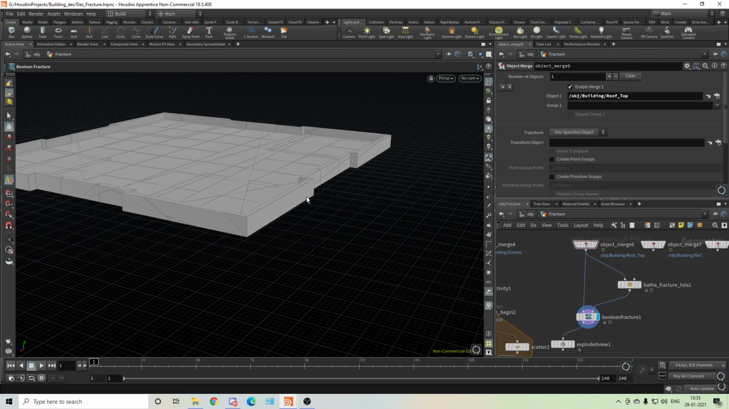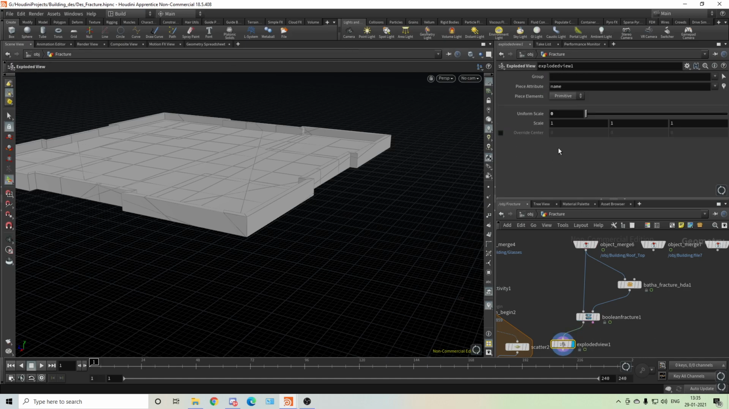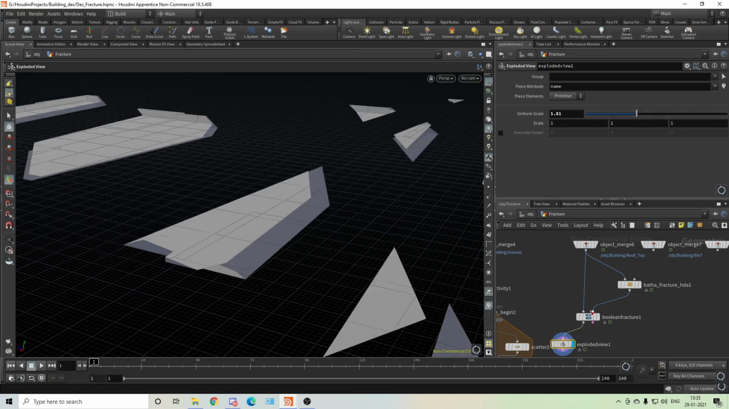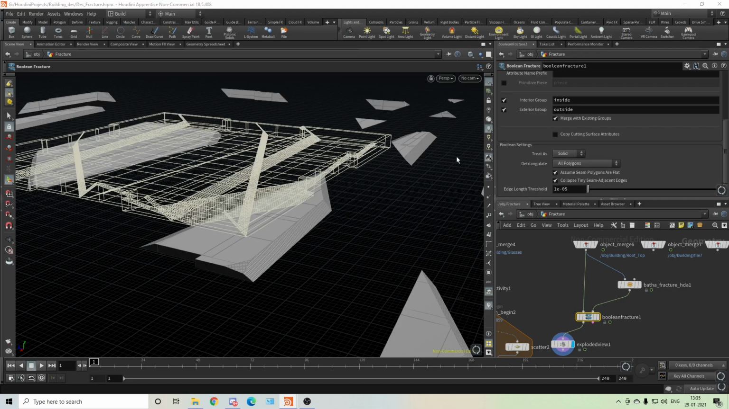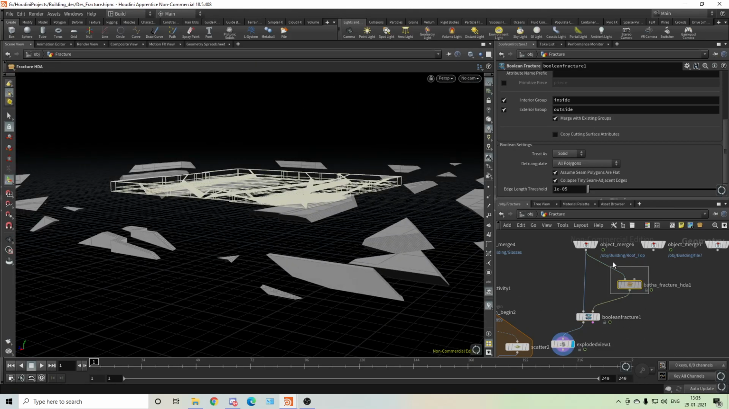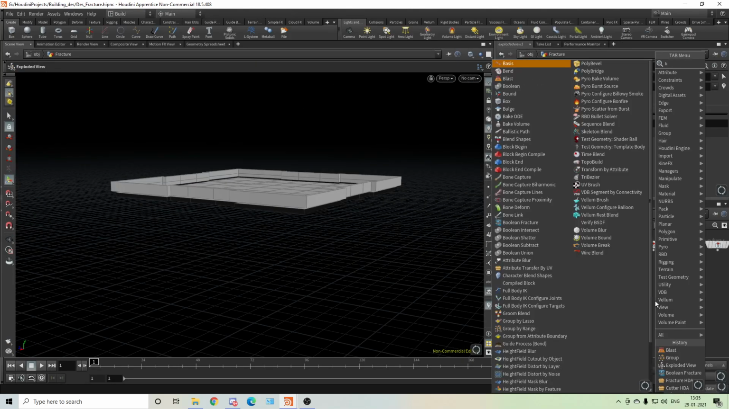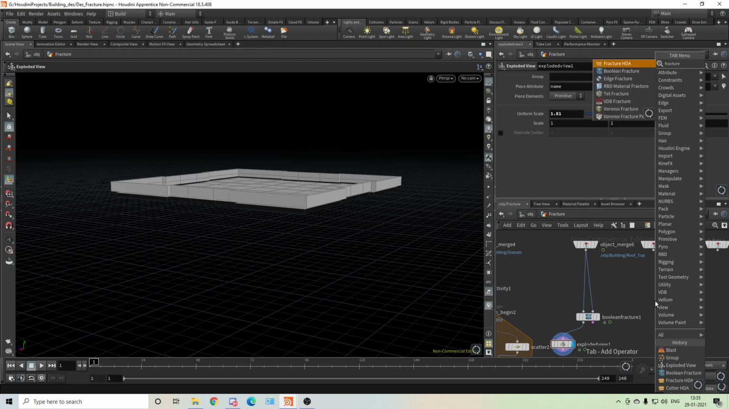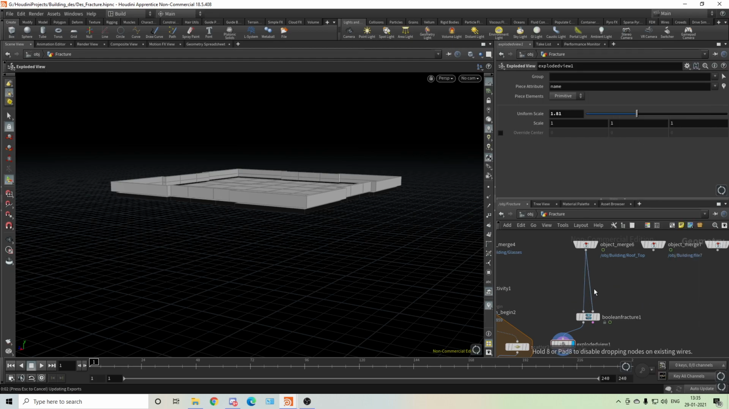Boolean. We got the cuts. We should get the exploded view in solid. Yeah, we get it. Okay, so I'll create again. I don't want to change the settings. Fracture HDA. Yeah, so that's a small issue.